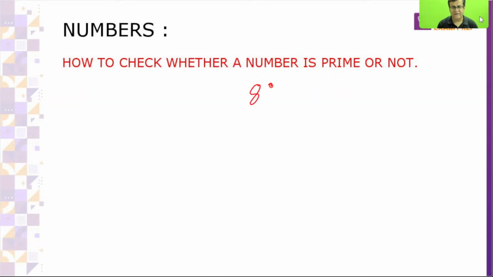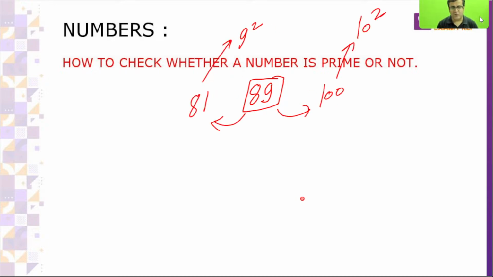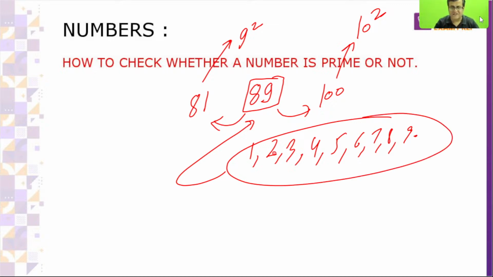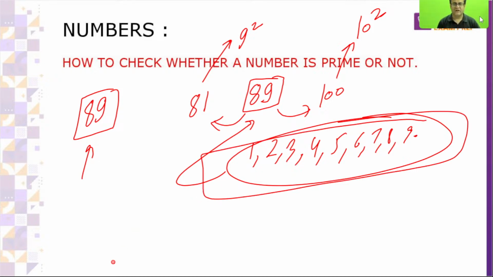Let's suppose 89 is there. 89 also lies between 81 and 100, between 9 square and 10 square. Is there any number from 1 to 9 which can divide 89? Tell me fast. No. It means you are not supposed to check with every number. Don't divide 89 with 1, 2, 3, 4, up to 16. Just divide with numbers less than or equal to 9. If any divides 89, then it is not prime, else it is prime.